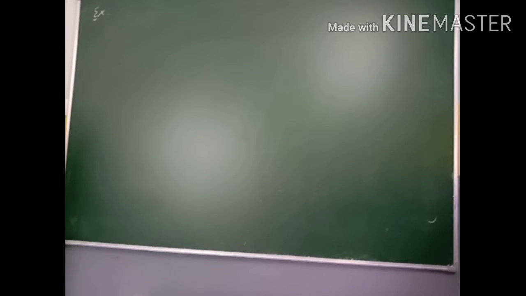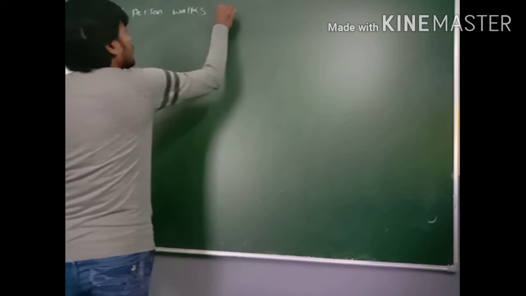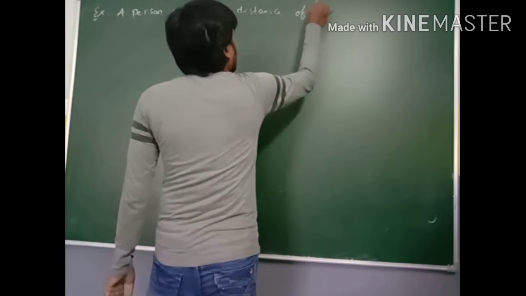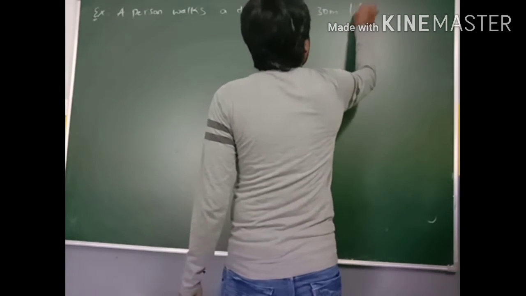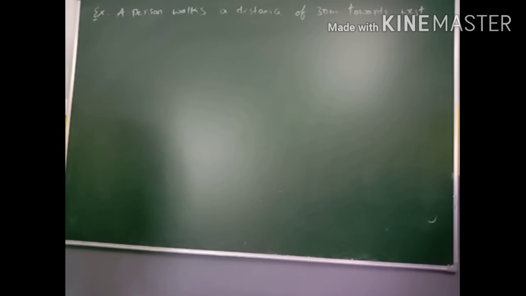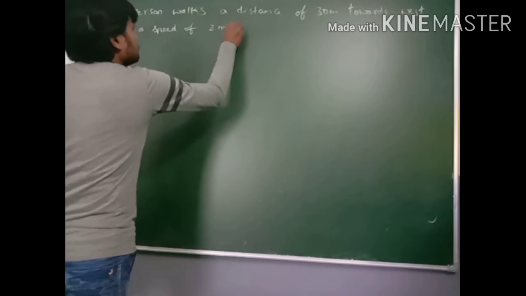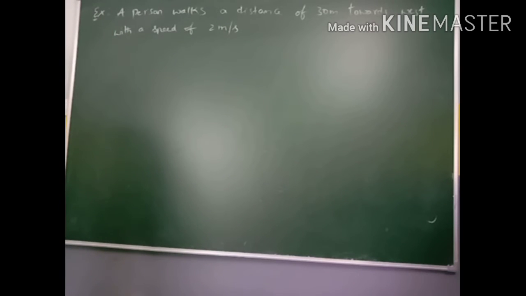A person walks a distance of 30 meters towards west with a speed of 2 meters per second.